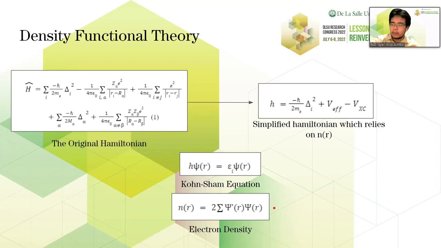And using the new electron density, we insert it again into the potentials in the simplified Hamiltonian. We solve again for the Kohn-Sham equations, and using the simplified wave function, we can solve for another electron density. And we will do this again and again until we reach a point of convergence.